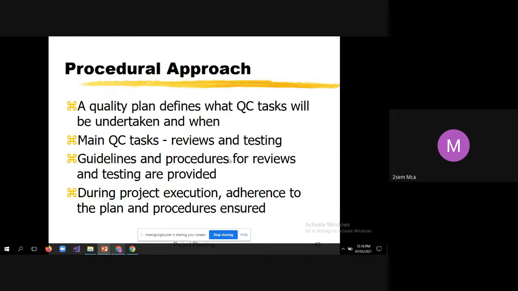During project execution, adherence to the plan and procedures is ensured. Being a member of the team, you should adhere to the plan. You should know what the plan is: when we have to start the work, when it has to be completed, and what the procedures are to carry out a particular activity. The team members have to adhere to that.